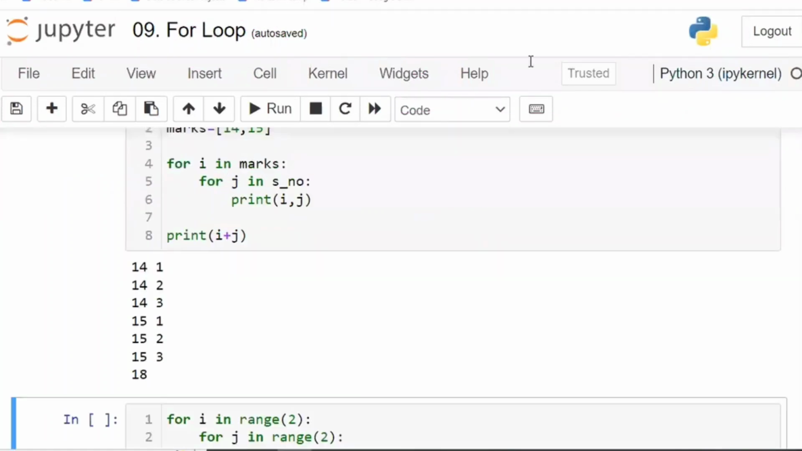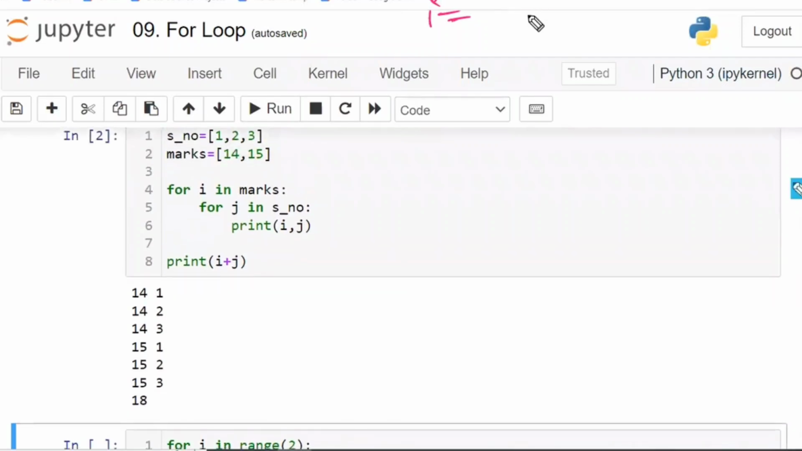Right? So 14 1, 14 2, 14 3. If you write the same thing in the notes, write everything step by step. First, i value. i is equal to marks, that is, marks is nothing but 14 and 15. These are the two options you have. j is 1, 2, 3. So 14 1, 14 2, 14 3, 15 1, 15 2, 15 3. You can write like this also, but after practicing. For the first time, write very clearly step by step. Don't do it in the shortcut way, the first time when you are learning.